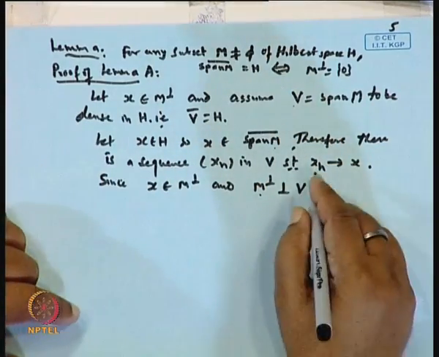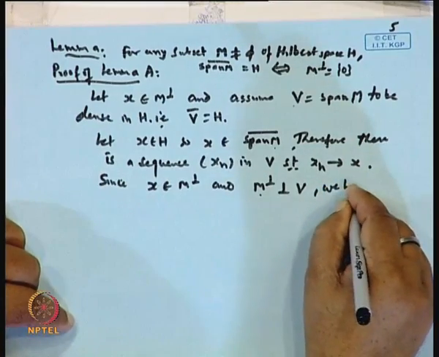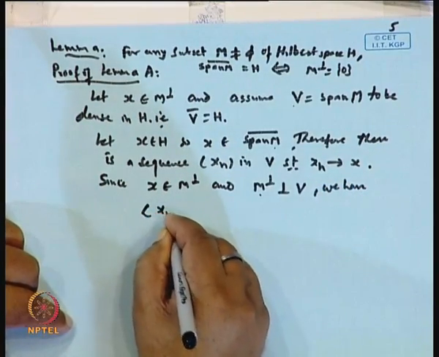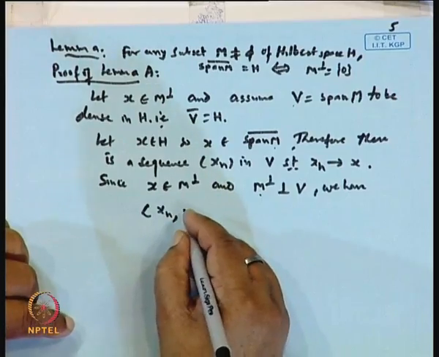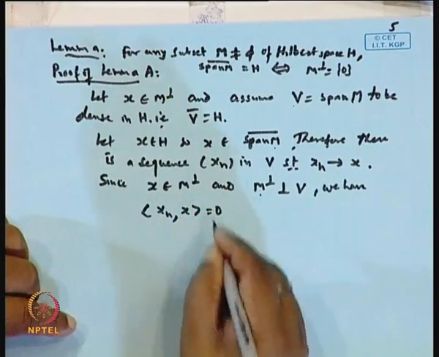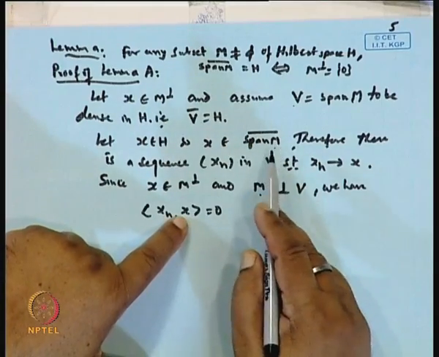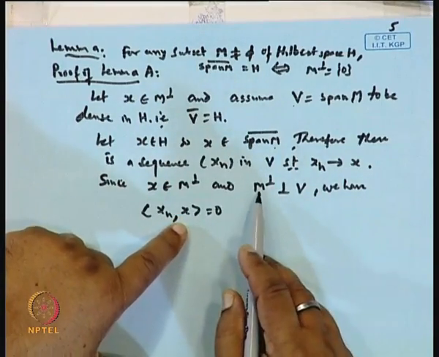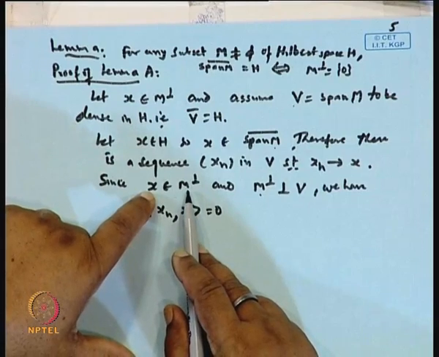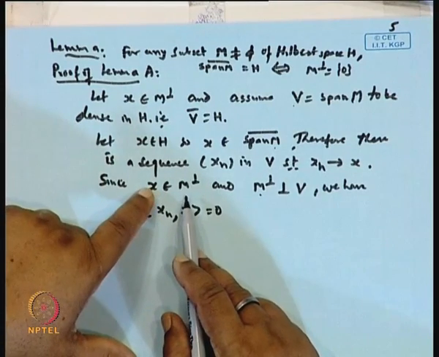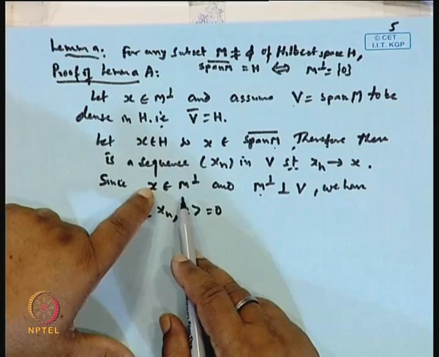Therefore, we have the inner product of xn and x must be 0, because xn is an element of V and x is an element of M perpendicular.